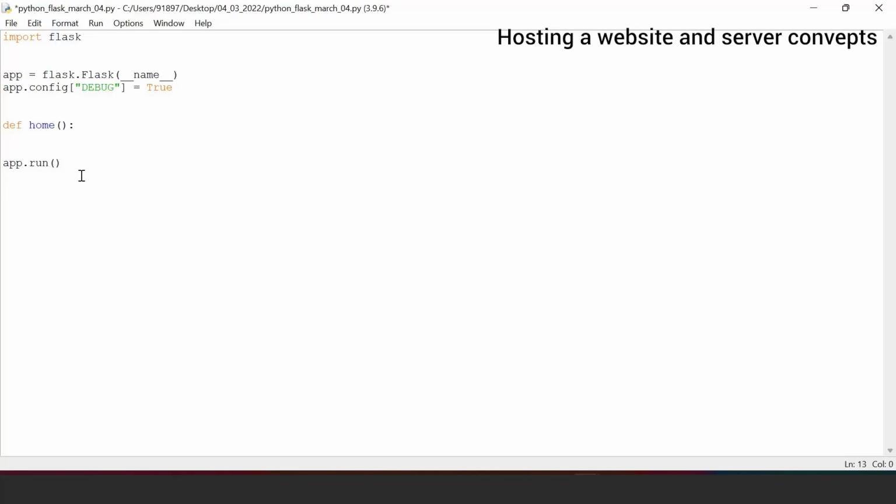Okay. Next, when we go for API, which we already discussed, application program interface, that means you're going to consume an API.